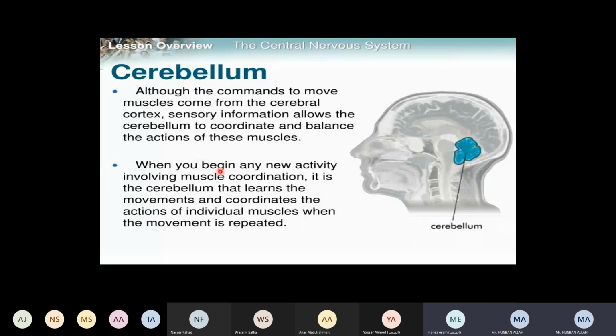When you begin any new activity involving muscle coordination, it is the cerebellum that learns the movement and coordinates the action of individual muscles when the movement is repeated, right? So if you are going to begin any new movement, that will be learned by the cerebellum. They learn the movement and coordinate the action of individual muscles when the movement is repeated.